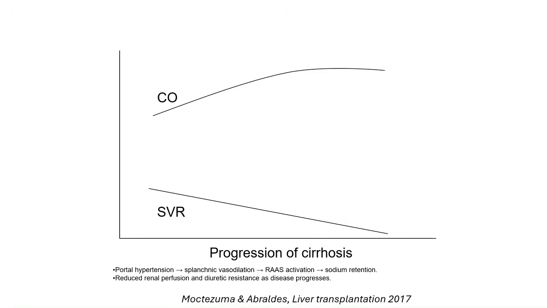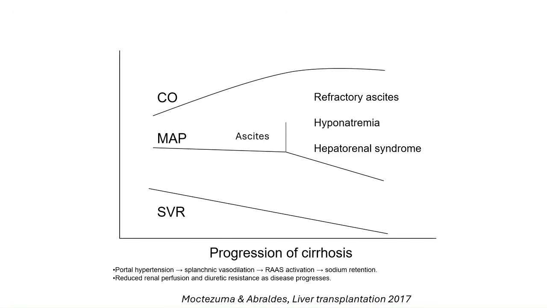On the x-axis, we see the progression of cirrhosis over time, while the y-axis tracks key hemodynamic parameters like cardiac output, mean arterial pressure, and systemic vascular resistance. As cirrhosis advances, we observe a steady decline in these parameters due to splanchnic vasodilatation and worsening portal hypertension.